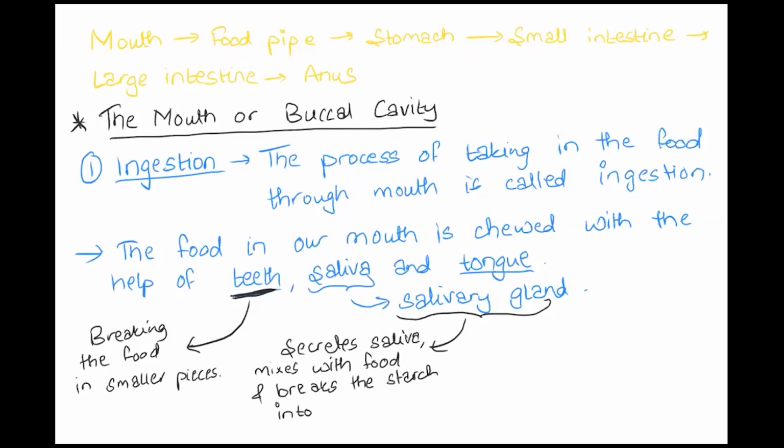Starch is a complex compound. Starch is the form in which plants store their food. So this starch is broken down into sugar inside the mouth because of saliva, and this saliva is secreted by the salivary gland.